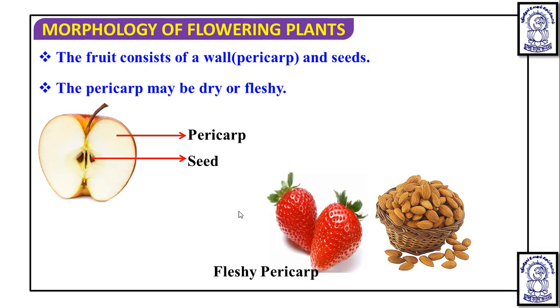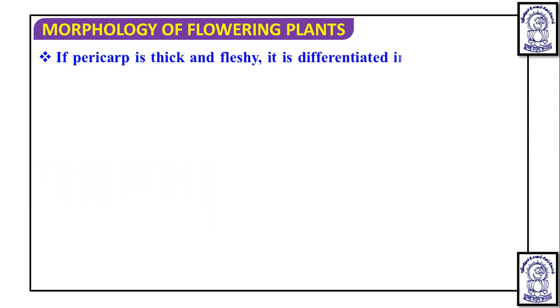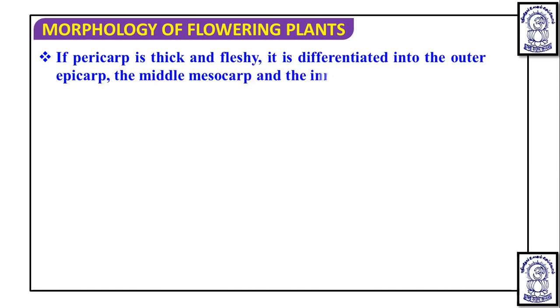And in the case of almond, actually there is not a dry pericarp. It is wrong to say that. They have a fleshy pericarp, and they have a dry seed coat actually. Okay, so this is what is seen. We will discuss the almond in a later part.